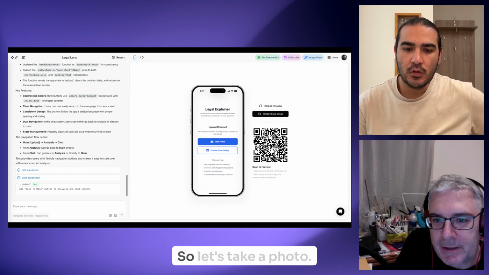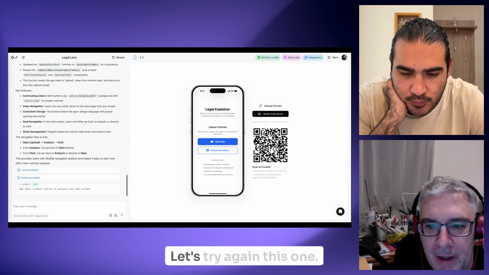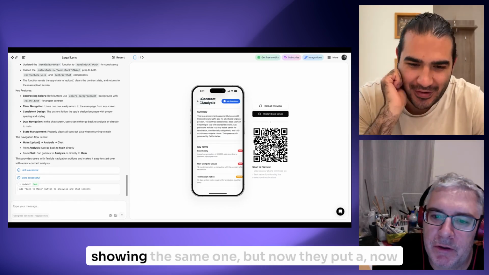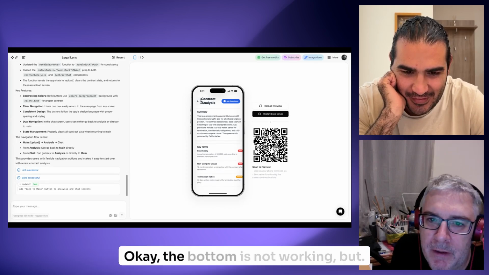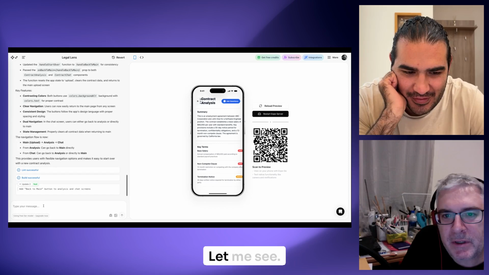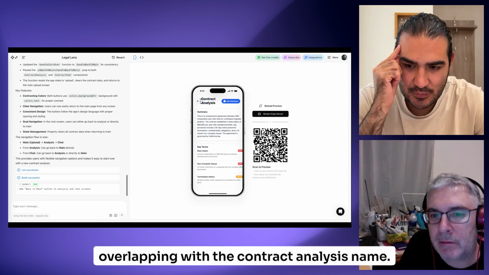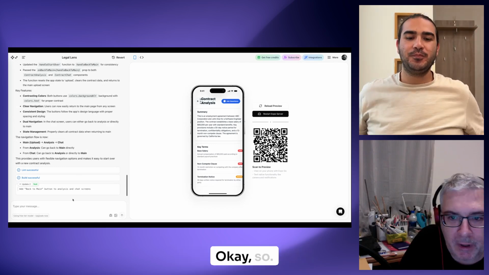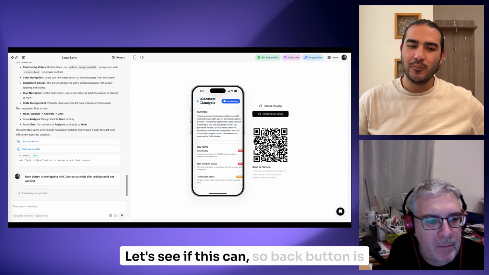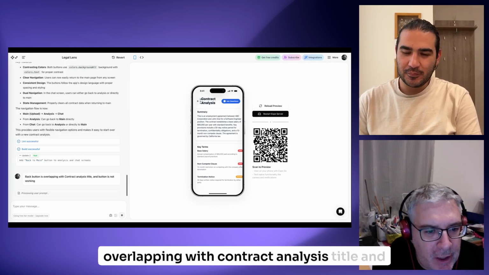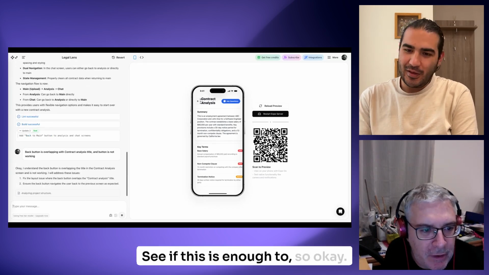That's true. So okay, let's take a photo. Let's try this one again. Okay, it's still showing the same one, but now they put a button, now I should have a button. Okay, the button is now working, but let me see. Also, I don't like that the text is overlapping with the contract analysis name. So the back button is overlapping with the contract analysis title, and the button is not working. Let's see if this is enough.